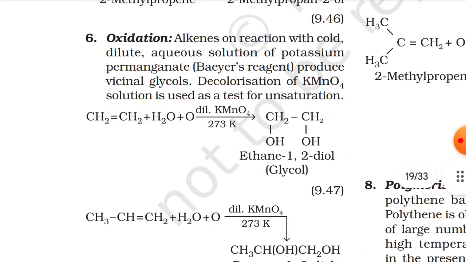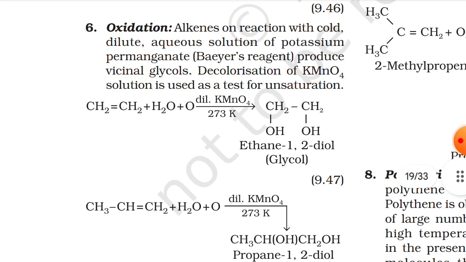Moving on. Oxidation. Alkenes on reaction with cold dilute aqueous solution of potassium permanganate, which is the Baeyer's reagent, produce vicinal glycols. Decolorization of KMnO4 solution is used as a test for unsaturation. So here is the reaction you have to refer.